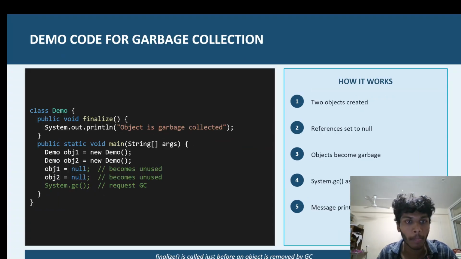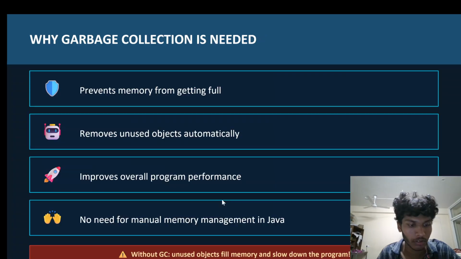Now let us come back. Next, coming to slide 9: why garbage collection is needed. Garbage collection is nothing but removing the unused objects from heap memory. This is very important because it prevents memory from getting full. It removes the unused objects as soon as possible, step by step. If unused objects are not removed, they continue to be stored in memory and fill it. So the garbage collector removes the unused objects and prevents memory from getting full.